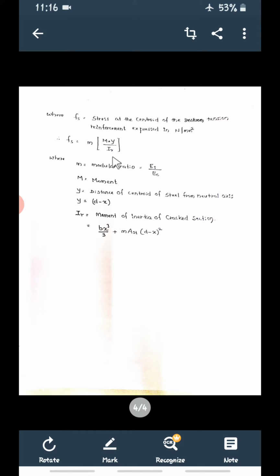And what is IR? IR will be the moment of inertia of the cracked section. In the previous problems you have solved this IR. IR will be the moment of inertia of the cracked section, that is Bx cube by 3 plus m Ast into D minus X whole square. So from this you can calculate IR. First calculate X, then substitute X here and IR will be calculated. Y will be D minus X. m is given in the problem, modular ratio Es upon Ec. Substituting all these values here, we'll get Fs.